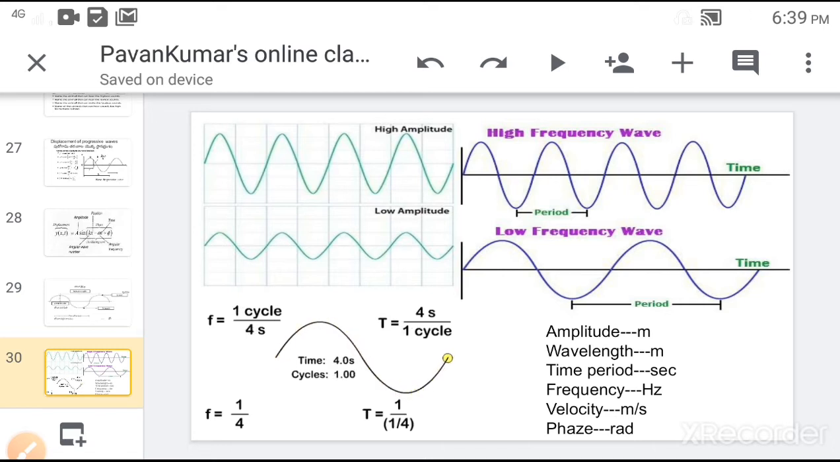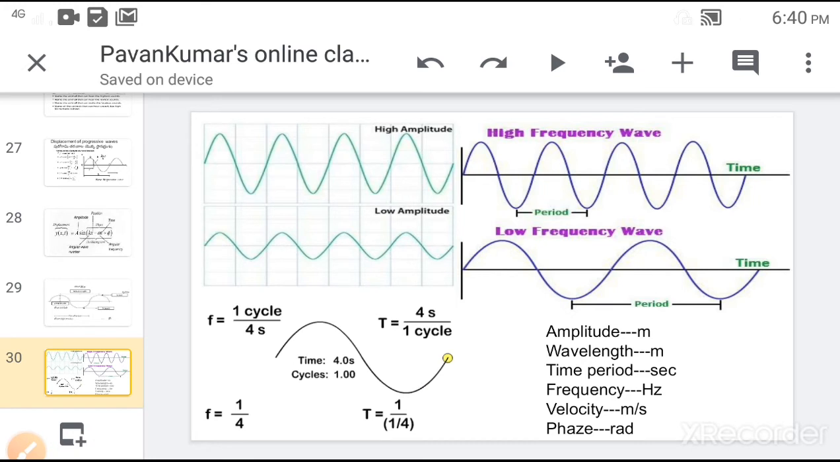Here is an animation describing the time period. The time taken for a particle to complete one oscillation. One oscillation consists of one crest and one trough. That is, the maximum displacement from the mean position towards two extremes. So, time period is called the time taken for one oscillation or time taken for one cycle.